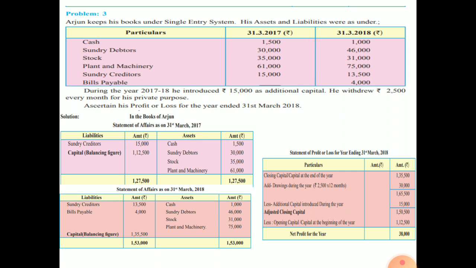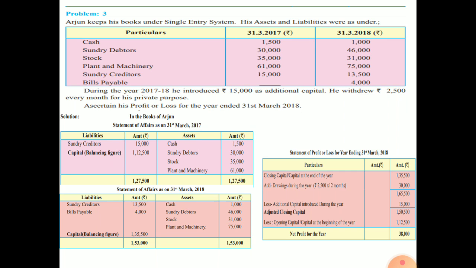So let's start. In the books of Arjun, statement of affairs as on 31st March 2017. This is your opening balance. Here the first thing is liabilities, amount rupees, assets, amount rupees.